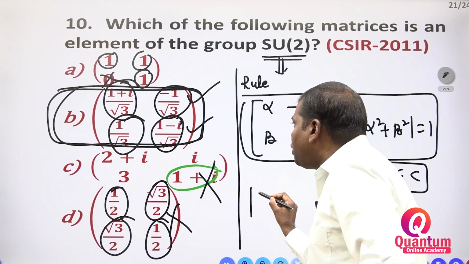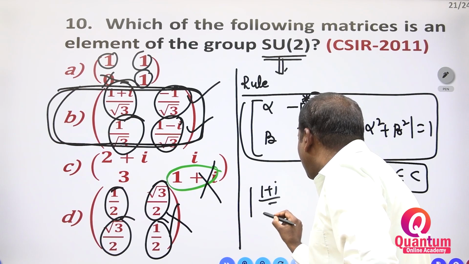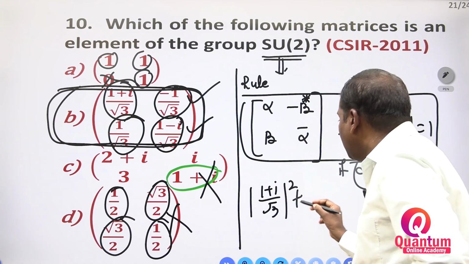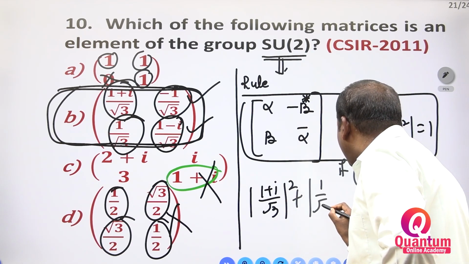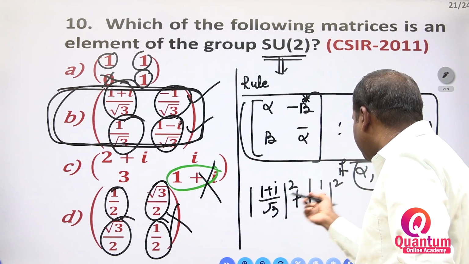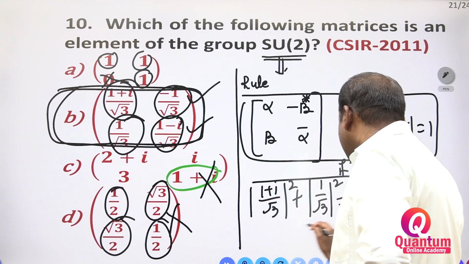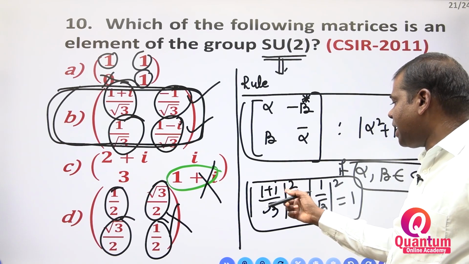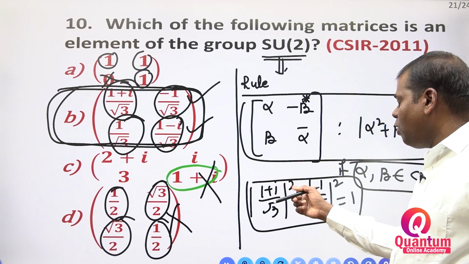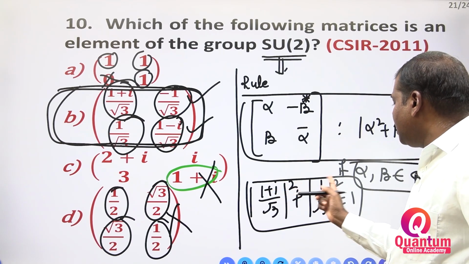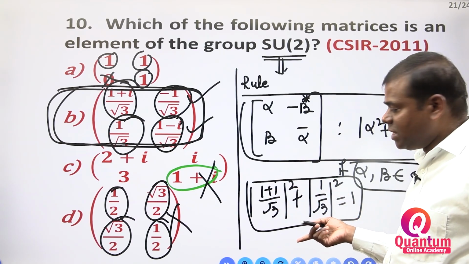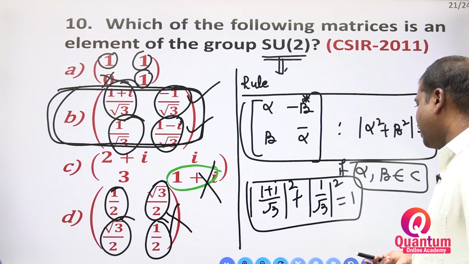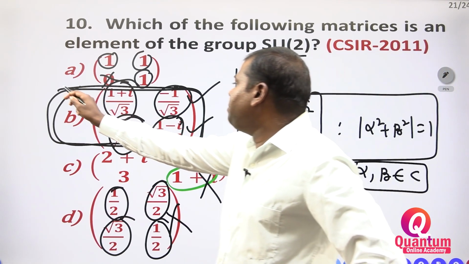Modulus of 1 plus i by root 3 whole squared plus modulus of 1 by root 3 whole squared is equal to, whether it may be 1 or not, you have to check it. So you will get 1 only. Modulus of 1 plus i whole squared is equal to 1 plus i into 1 minus i, so you may get 1 only. The 1 by root 3 terms get cancelled. The value is 1 only you are getting. So that's why option B is correct.